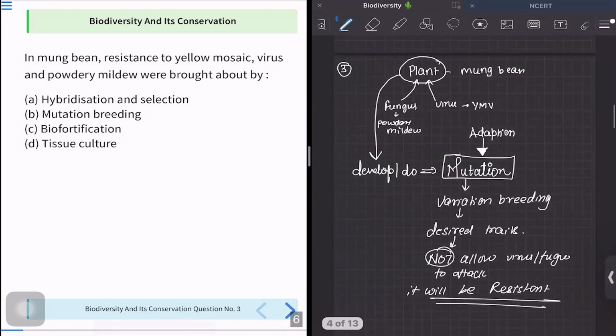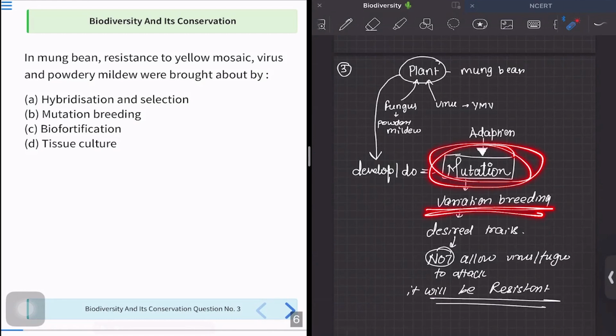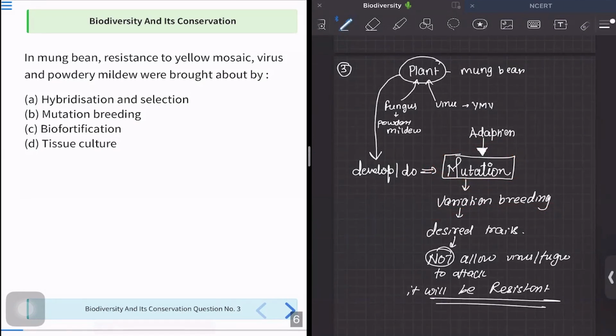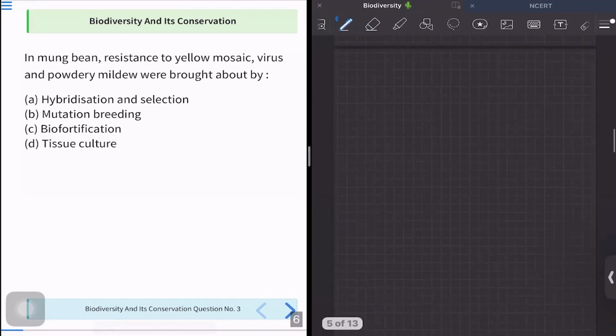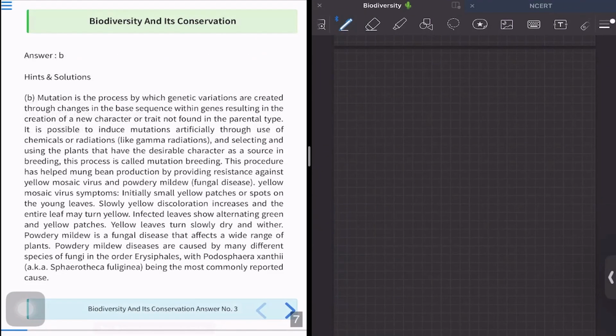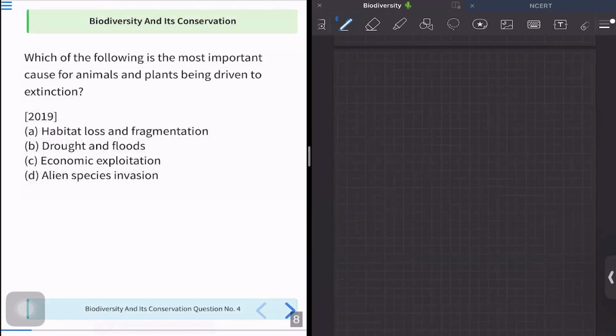So what is helping the plant to survive is actually the mutation or the variation breeding. Mutation can be the variation. So the correct option is option B. Options C and D are not justifying the question that is being asked. So the correct answer for this question is simply option B. Now let us move to question number 4.